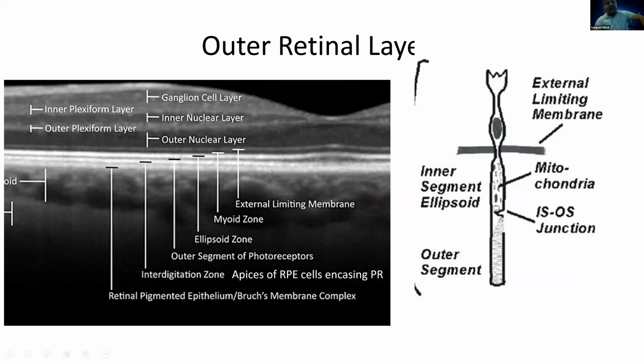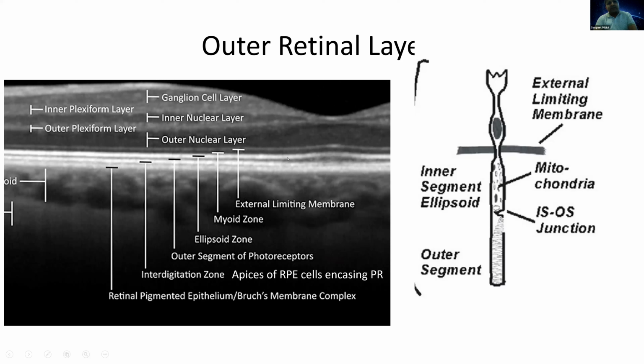So the outermost is the retinal pigment epithelium, and the second dark band from the outermost side is the interdigitation zone. And what is the interdigitation zone? The RPE cells have some apices pointing upwards, and the photoreceptors fit in those apices. So the junction of the photoreceptors and the apices of the RPE cells is the interdigitation zone. And this is the second dark red layer that you are seeing these days on spectral OCTs.